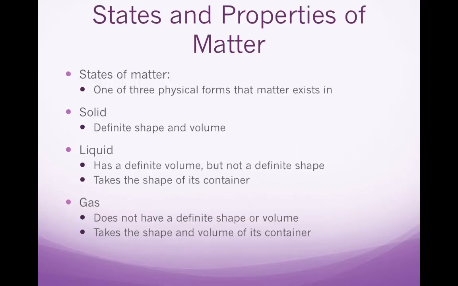Okay, let's talk about states and properties of matter. So states of matter, there's one of three physical forms that matter exists in on Earth. One state is solid, and solids have a definite shape and volume. Liquids have a definite volume, but not a definite shape. They take the shape of the container. Gas doesn't have a definite shape or volume. It takes the shape and volume of its container.